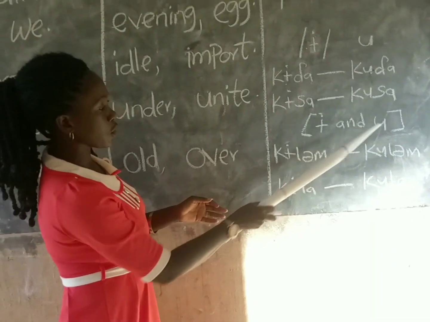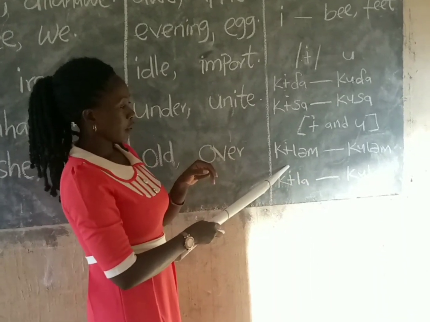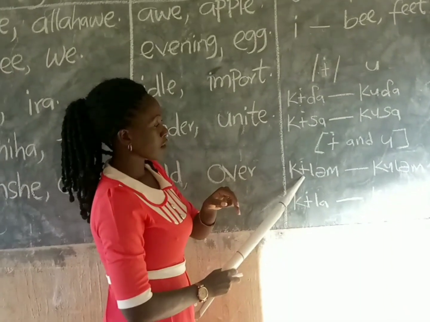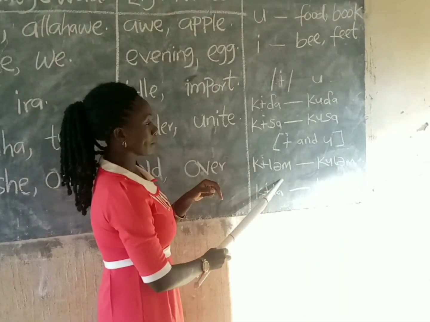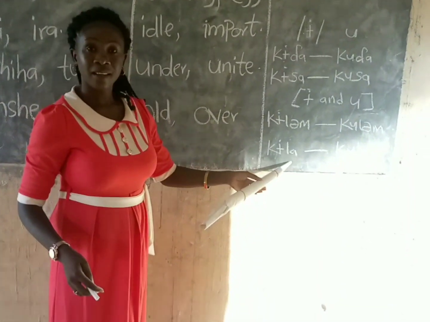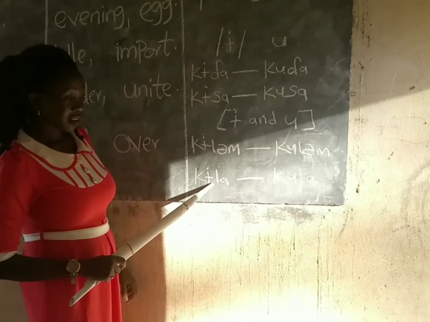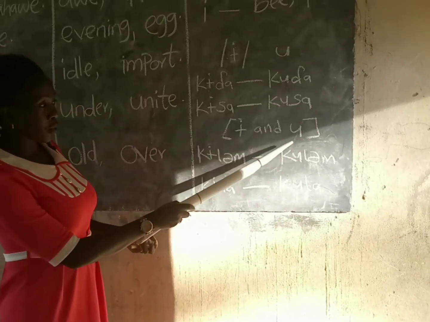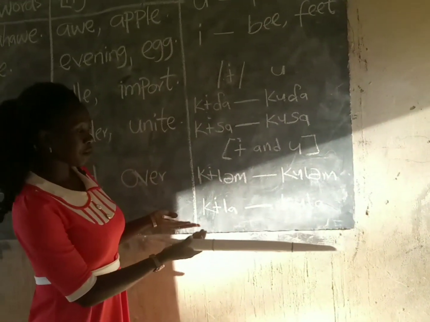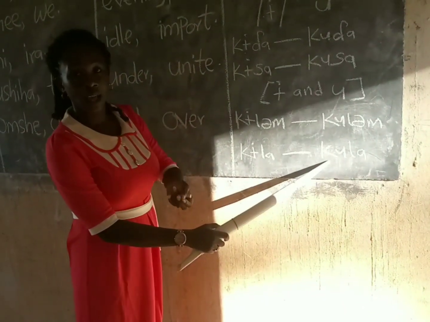So if you use U here, you are writing this one, while we have both. We have klam, we have kulam. So we have another word here, kla. If you use U in place of this vowel, it is giving you kula. We have both words in Bwaatye language. We have kla, we have kula.